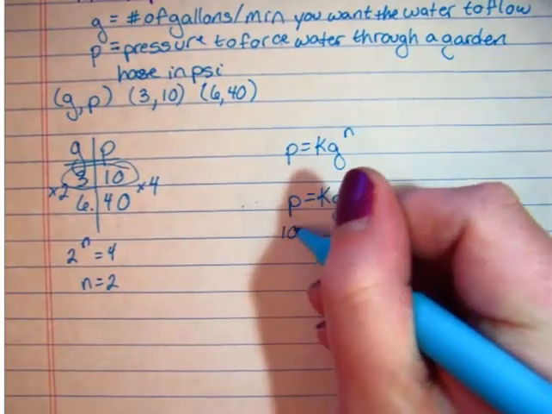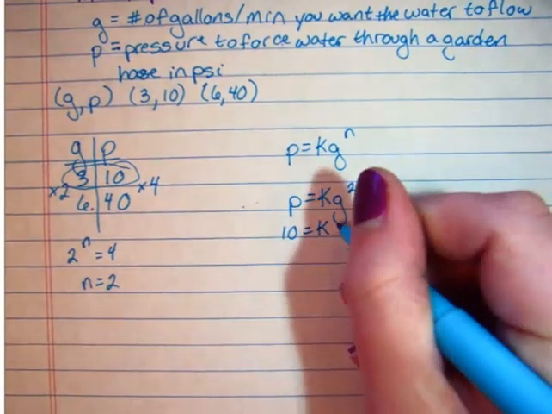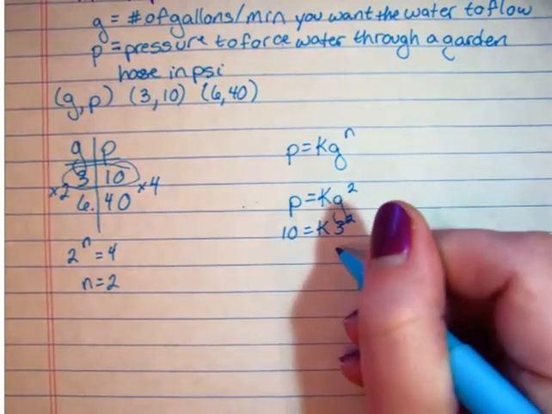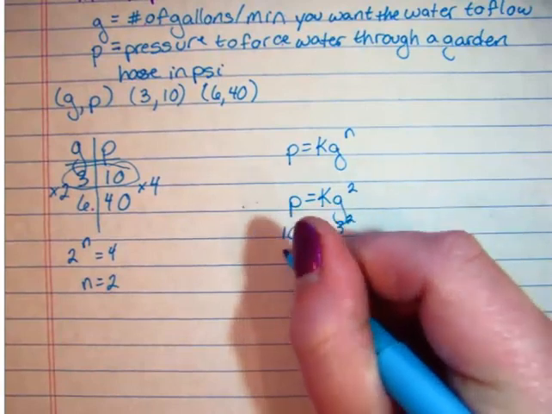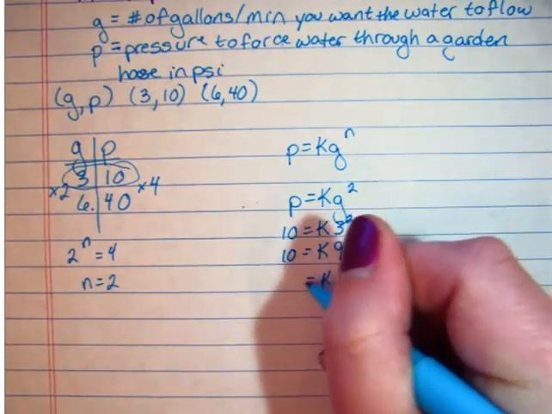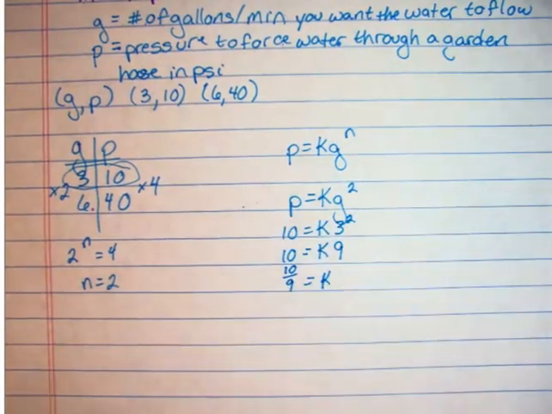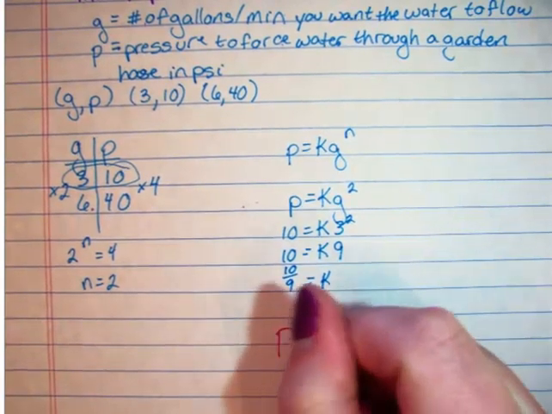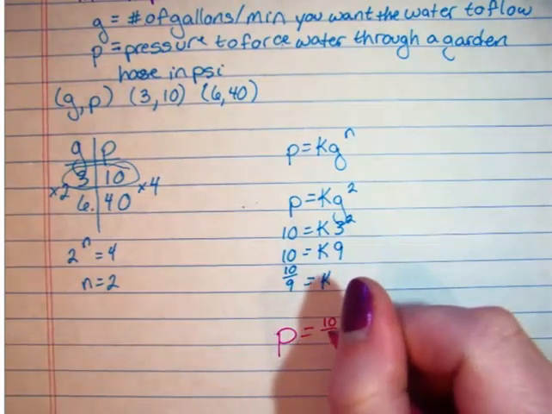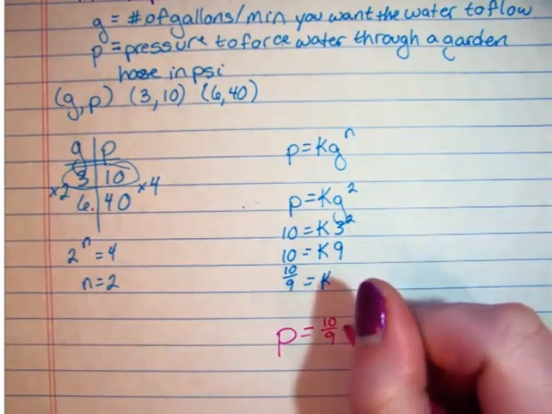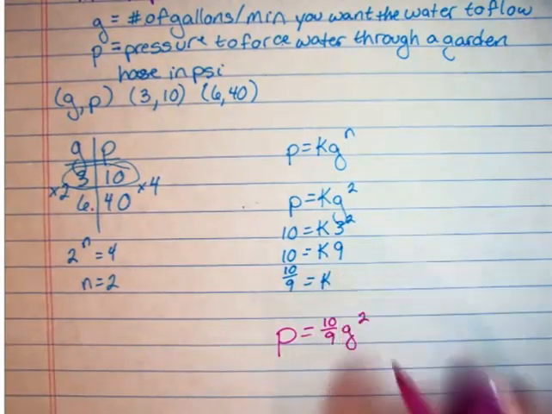So 10 equals K times 3 squared. 3 squared is 9. Divide both sides by 9. K is 10 ninths. Therefore, my equation is pressure equals 10 ninths, my gallons per minute squared.